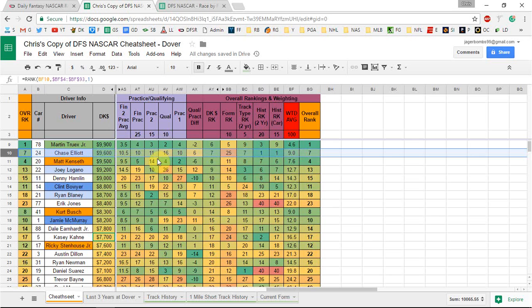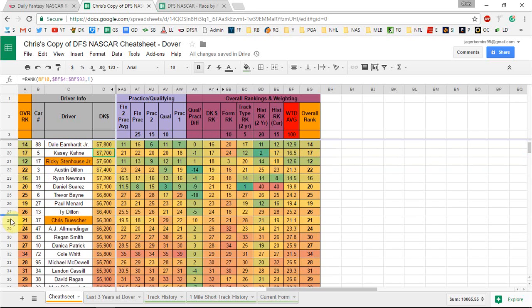Jamie McMurray is probably going to be my favorite play in the mid-range at 8,200, starting 19th this week, and he showed top 10 speed in both final 2 practices, so definitely great value on him this week. Ricky Stenhouse Jr. could be a GPP play. Would have liked to see him start outside the top 12. He made it into the final round in qualifying, showed top 10 speed in second practice, 13th in final practice.